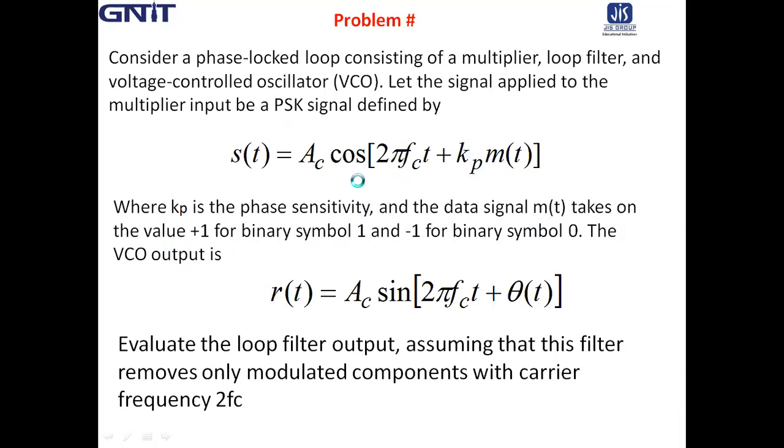So this is the multiplier input, which is a PSK signal s(t). And the VCO output is r(t) equal to Av sin(2 pi fc t plus theta(t)). Now evaluate the loop filter output, assuming that this filter removes only modulated components with carrier frequency 2fc. Clear? Now come to the solution.